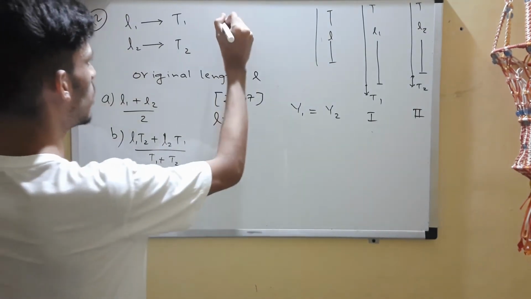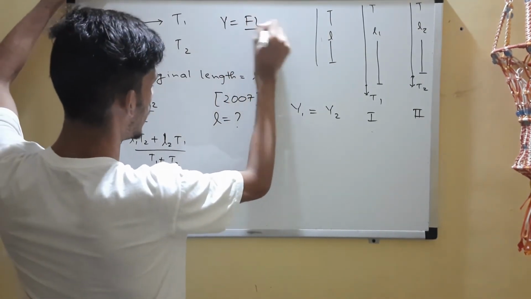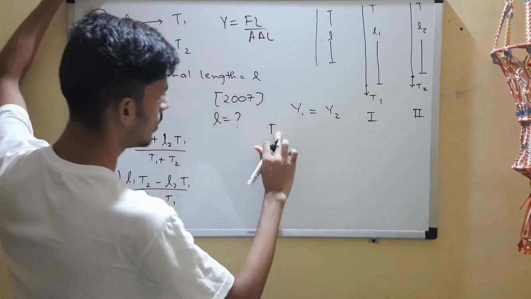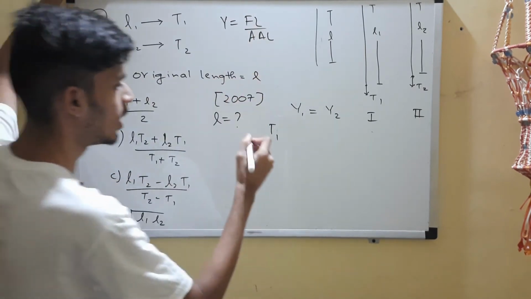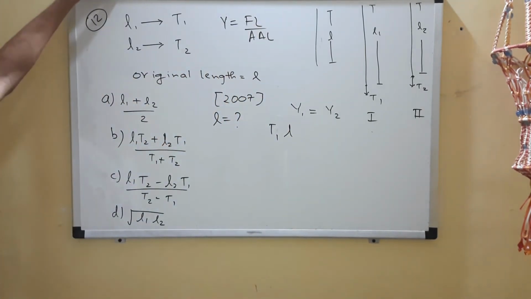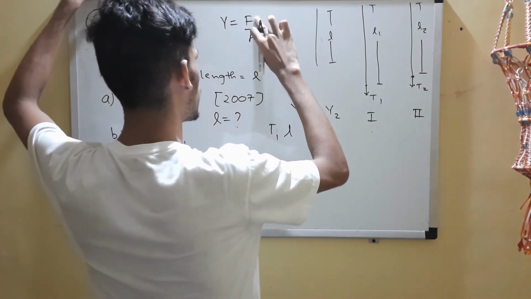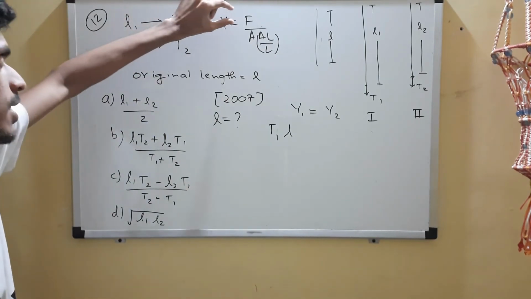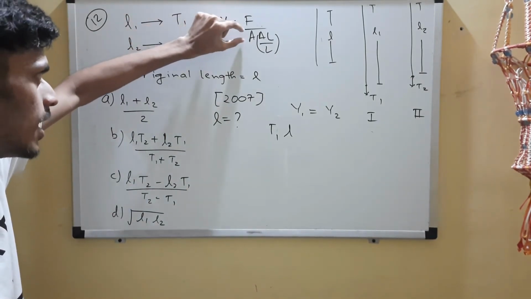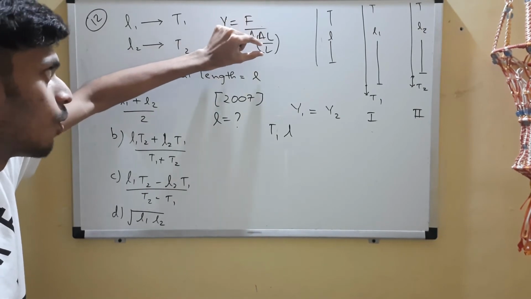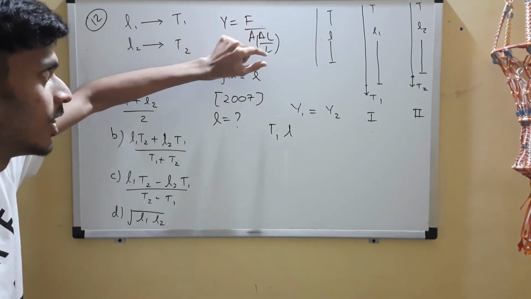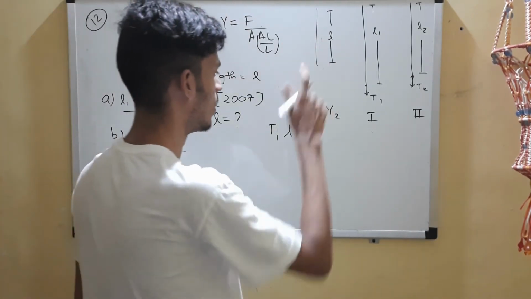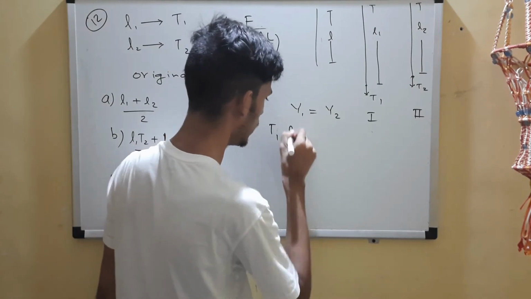So Young's modulus, as we know, is FL by A delta L. In case 1, it is T1 into L. This is the original length. How is it the original length and not L1? See, this L comes from strain. The formula comes as Young's modulus is stress by strain. Stress is force by area, and strain is change in length to original length. So this L is the original length, the small L with which we began.